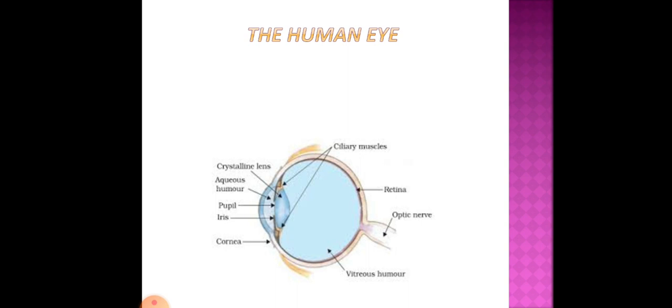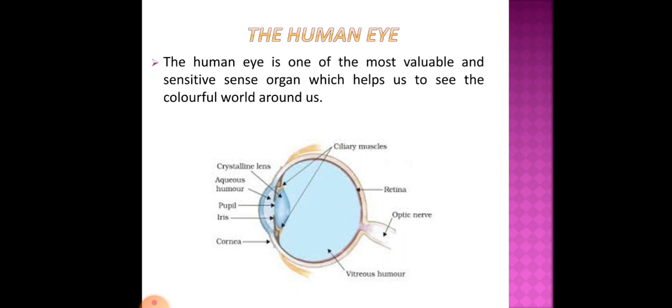Out of all these sense organs, the most important and the most sensitive is the human eye. The human eye is one of the most valuable and sensitive sense organs, which helps us to see the colorful world around us.